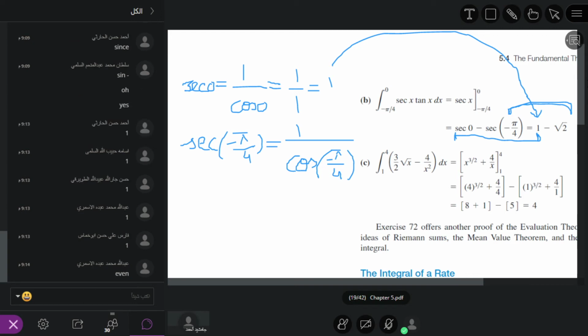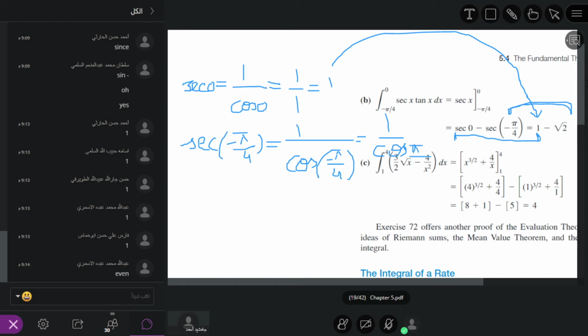And what is the property of an even function? If we have a negative inside the angle, it is absorbed. So this is equal to 1 over cosine of pi by 4, with the negative gone.